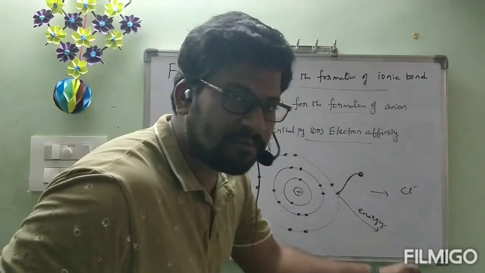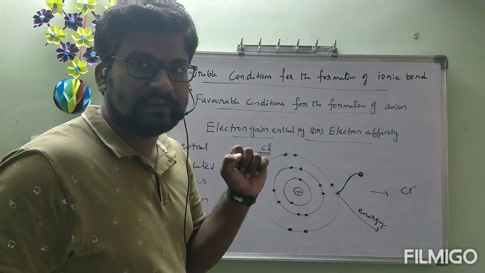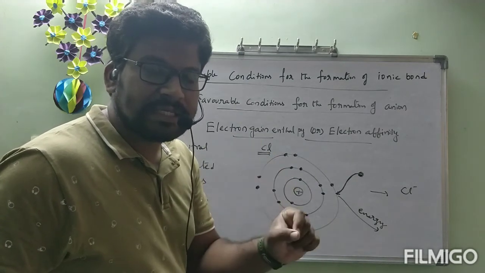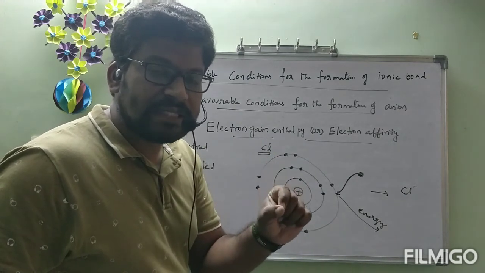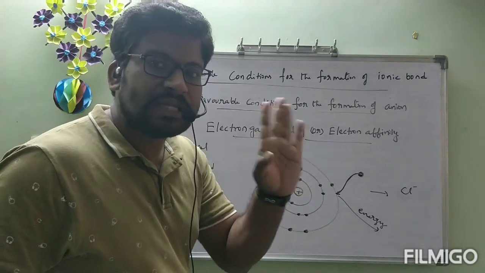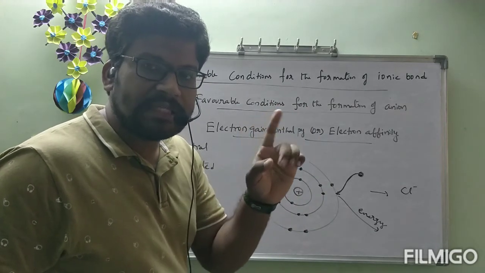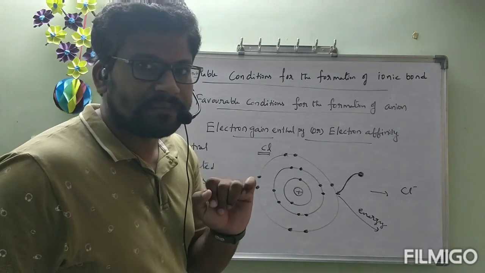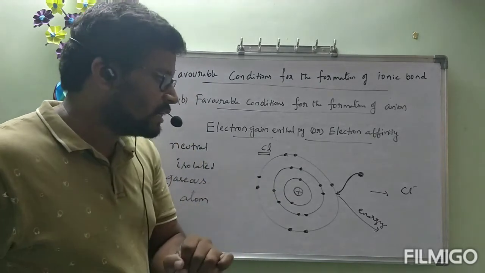If it loses a high amount of energy, it has high electron affinity. The definition of electron affinity is the amount of energy released. If that amount of energy released is high, electron affinity is also high. If the amount of energy released is less, electron affinity is also less. That is the meaning. Now, what can we conclude?